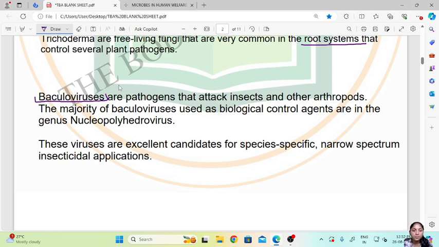So these are used as biocontrol agents against these insects and other arthropods. Then these viruses are excellent candidates for species specific, narrow spectrum insecticidal application. So whenever the farmer is facing an insect pest problem in his field, he will use these baculoviruses as species specific. So they will only harm that type of species.